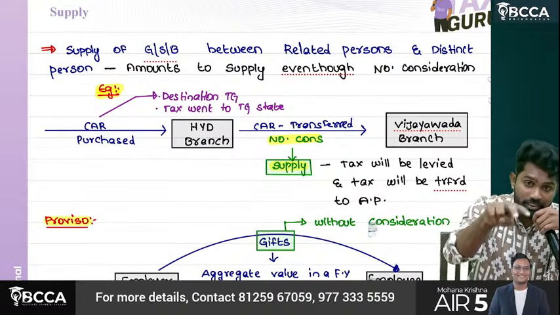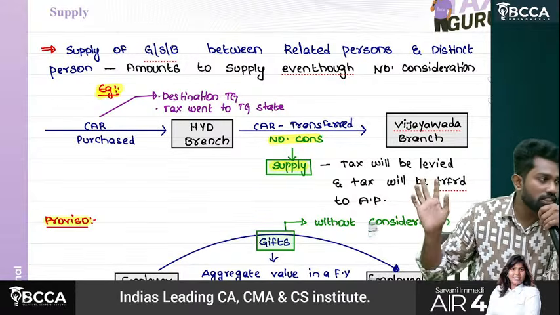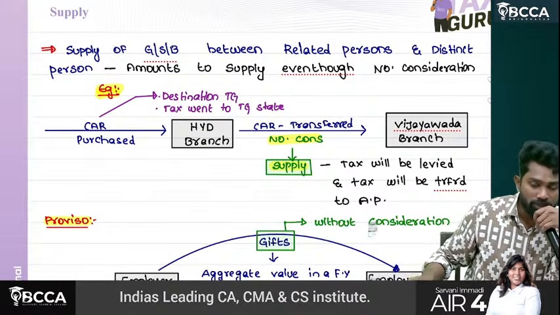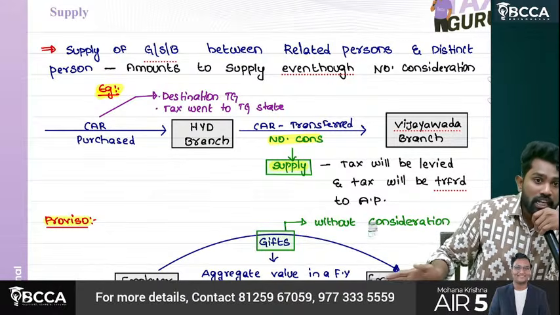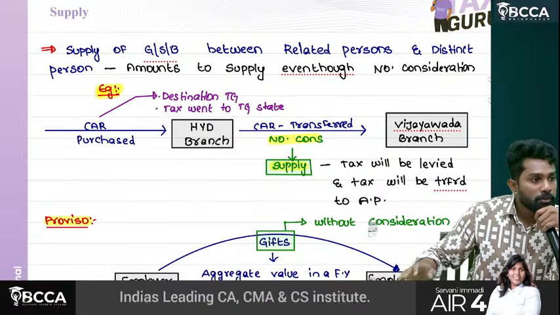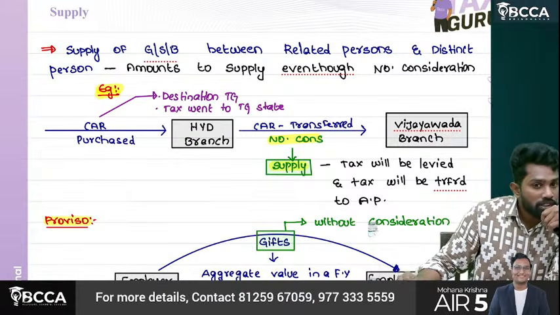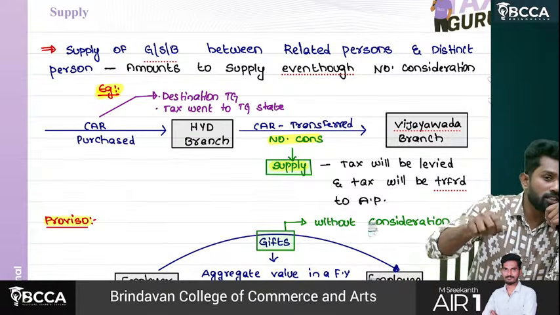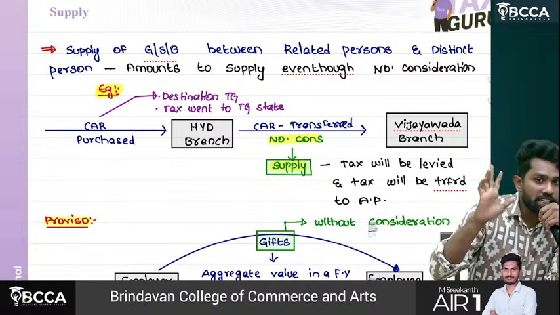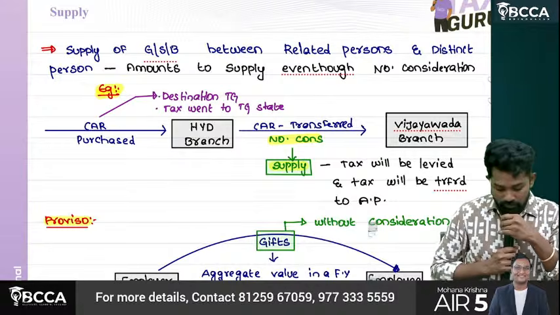We already discussed 2 points there. First one, import of service, even though there is no consideration, amounts to supply. Second one, transfer of goods between principal and agent or agent and principal amounts to supply even though there is no consideration. But one important point is there, the invoice is the determining factor. 2 points done. Now we are coming to the third one. What is this third one?